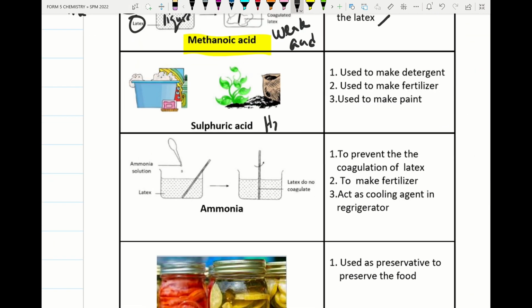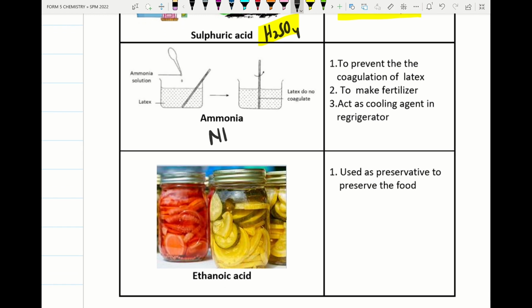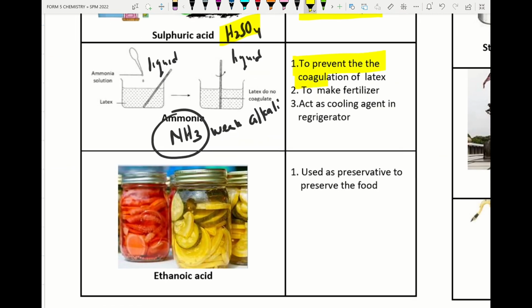Under here, sulfuric acid, the formula of sulfuric acid is H2SO4. Sulfuric acid is a strong acid, used to make detergent, fertilizer and also paint. Ammonia is a weak alkali, the formula of ammonia is NH3, used to prevent coagulation of latex. That means it's used to maintain the latex in liquid form. This ammonia also prevents the latex from coagulating naturally. So the function of ammonia is to prevent coagulation of latex or maintain the latex in liquid form. It is also a very important substance to make fertilizer and acts as a cooling agent in refrigerators.